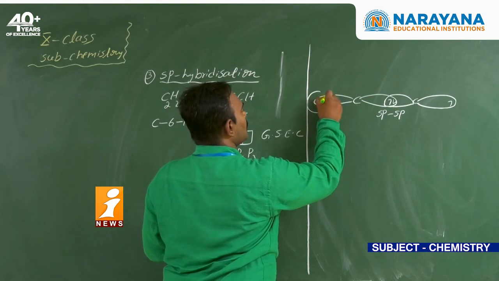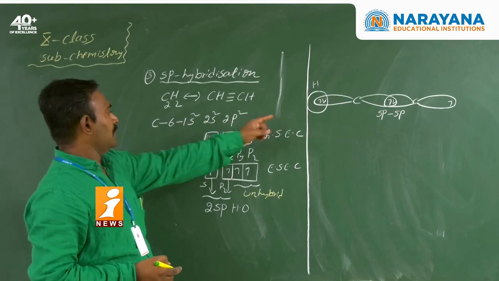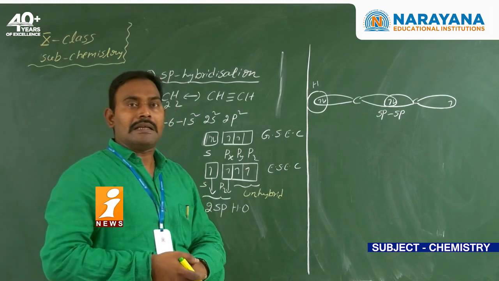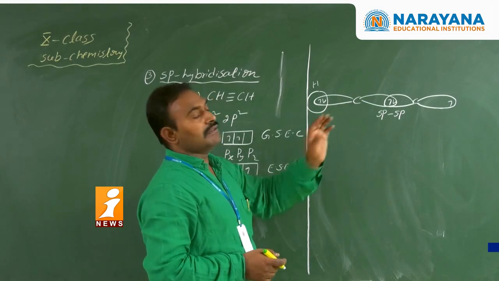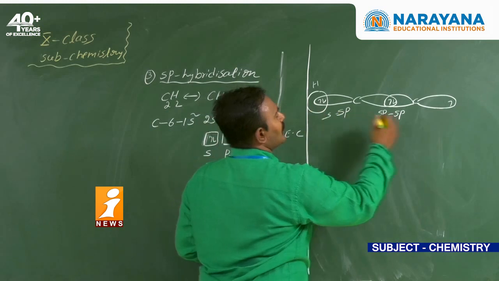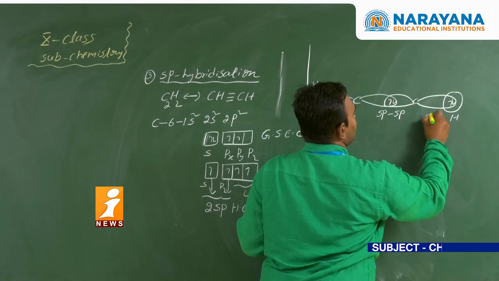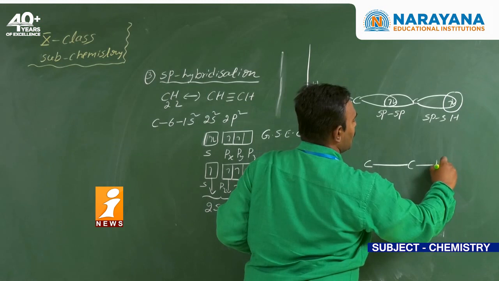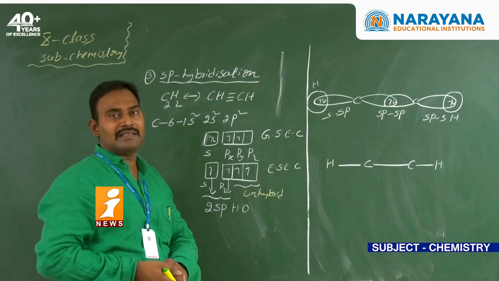Next coming to here, this bond is formed because of the hydrogen s orbital. How many hydrogens are there? Two hydrogens. The electron is present in the s orbital. So the s orbital of the hydrogen atom overlaps with the sp hybrid orbital of the carbon atom. Similarly here also, sp and s overlapping. As a result, around each carbon atom we now have only two sigma bonds, but the valence of the carbon is not satisfied.